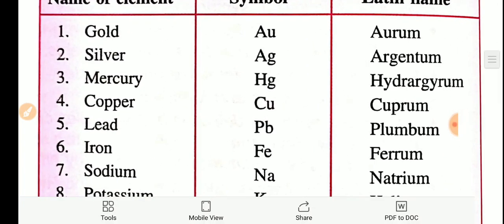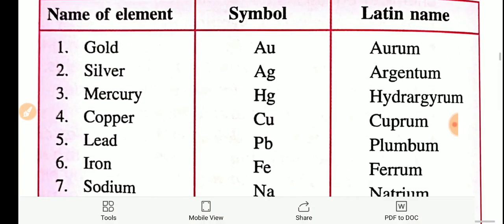See, for gold, the English proper name is gold, but its Latin name was aurum. So what did he take? He took Au. For silver, it was argentum, and he took Ag. In this way, symbols were given by John Jacob Berzelius.